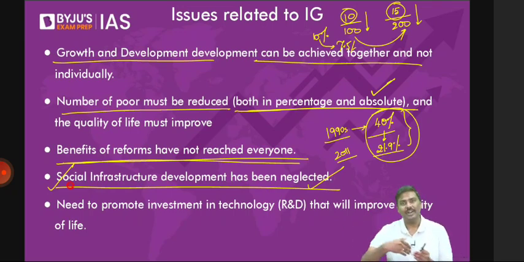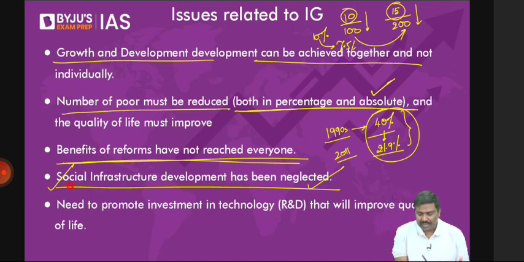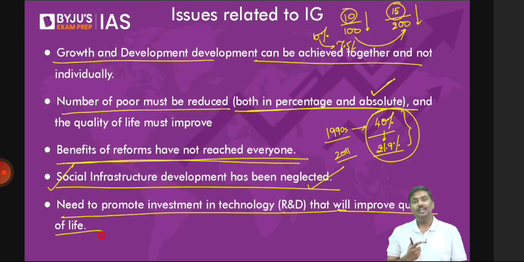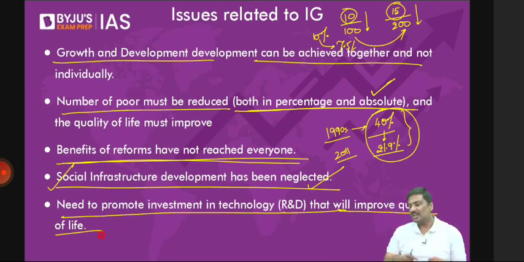For example, sanitation. All of you agree? Sanitation has been a priority for the current government, especially in the last, let's say, 7 to 8 years. So we need to promote investment in research and development so that it will automatically improve the quality of lifestyle in the domestic market. How will research and development promote quality lifestyle? We have discussed healthcare infrastructure. For example, many of these healthcare facilities are out of the affordability range for poor people because the R&D is not done in India. Hence, it is imported. Because the technology is imported, it is not affordable for the poor people. But we should ensure that poor people also get access to healthcare facilities.